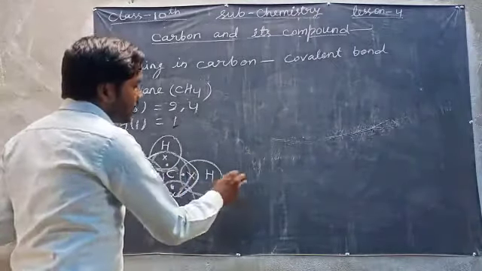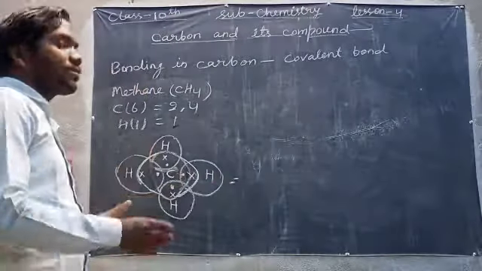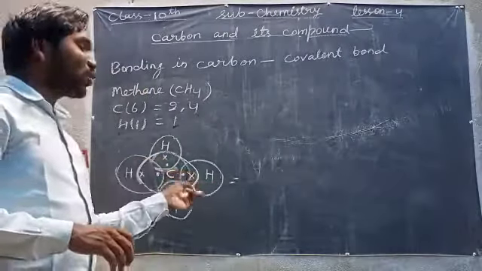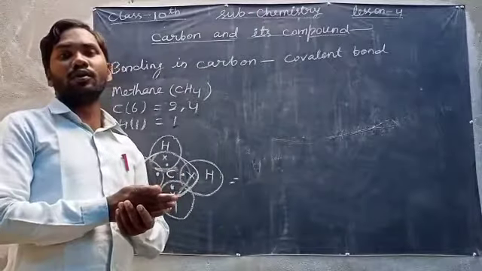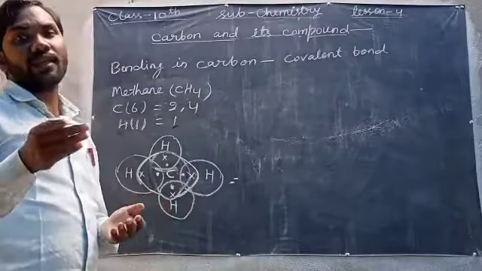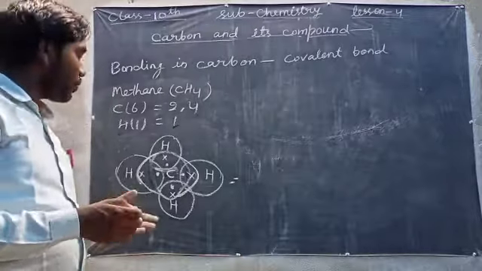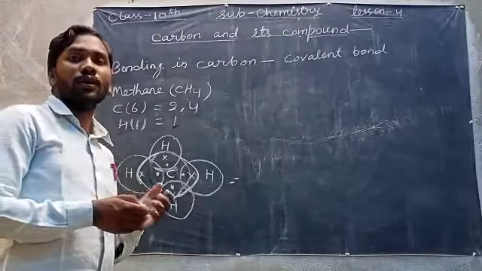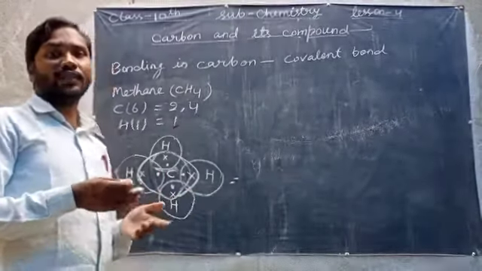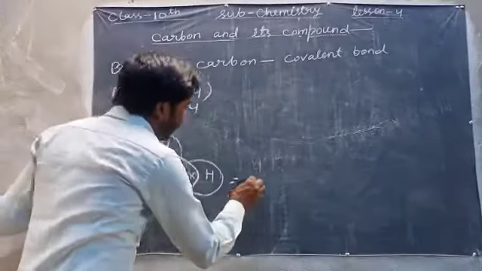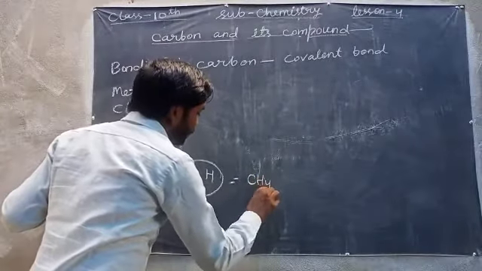So here it is 8 electrons for carbon and two electrons for hydrogen. So this way, by sharing of electrons, covalent bonds are formed and compounds are formed, which is known as covalent compound, and this is CH4 methane.